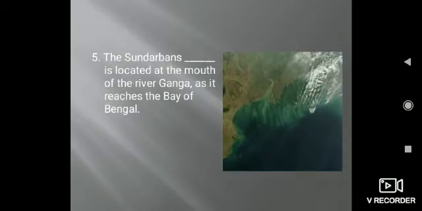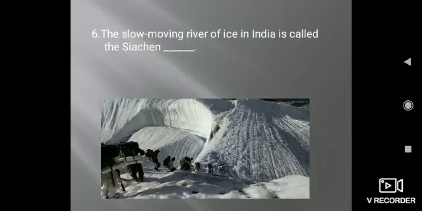Fifth, the Sundarbans dash is located at the mouth of the river Ganga as it reaches the Bay of Bengal. And the answer is delta. Delta is a landform created at the mouth of the river by depositing sediment that is carried by the river. Delta consists of several distributaries.